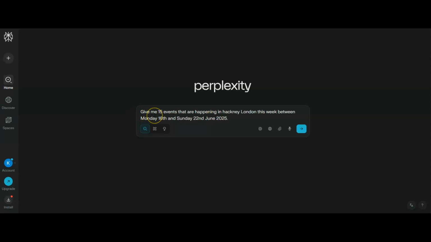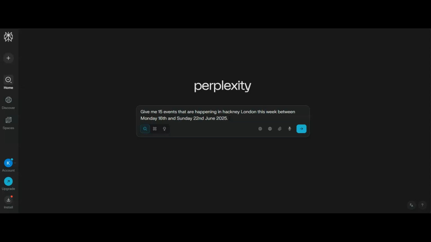So I put a very simple prompt in here, and you could make this more complicated, more detailed if you wanted to. But I've just had it give me 15 events that are happening in Hackney, London, because this is the location of my newsletter this week, between Monday the 16th and Sunday the 22nd of June 2025. Now, Perplexity is designed for research, but if you don't give it specific dates, then you're going to find that you'll get information that is not relevant.